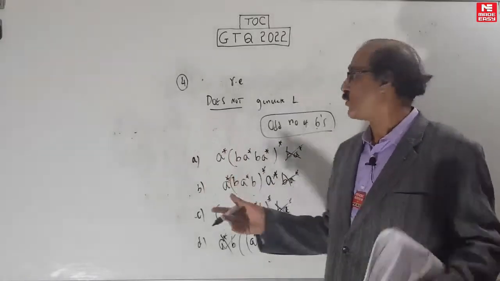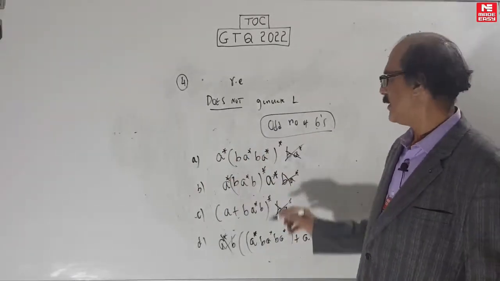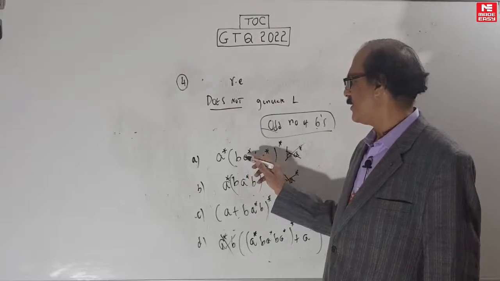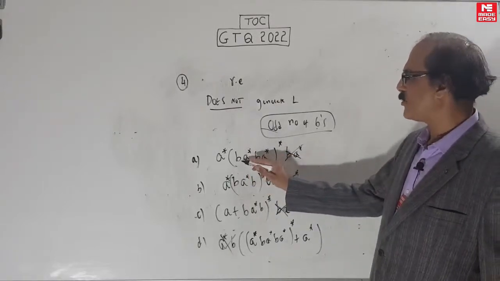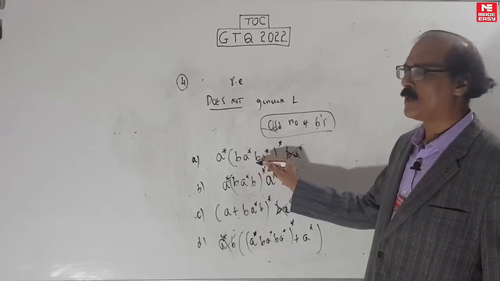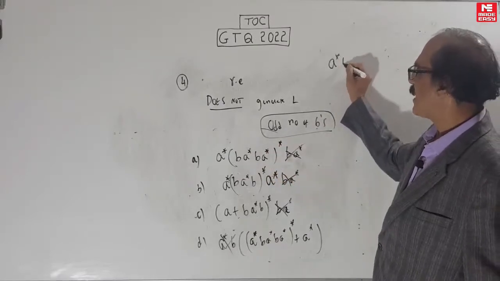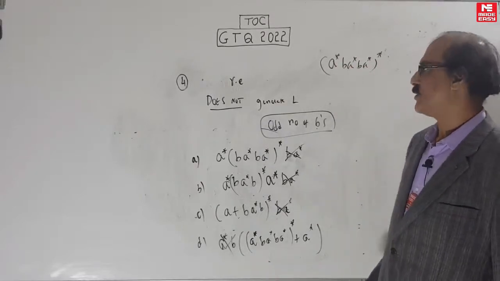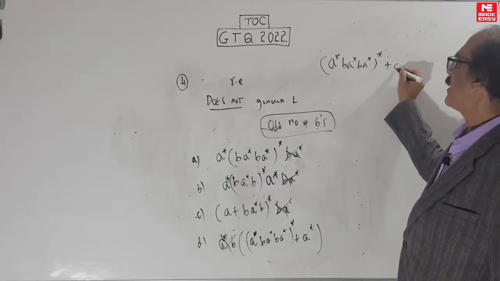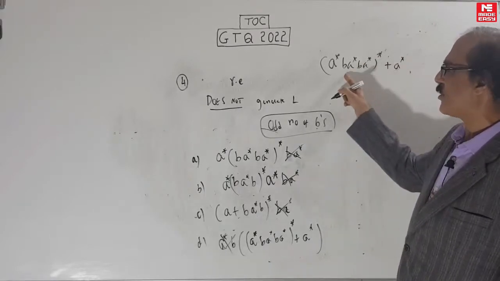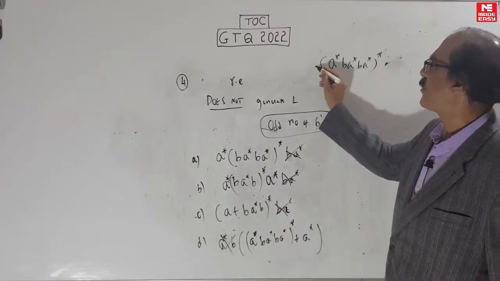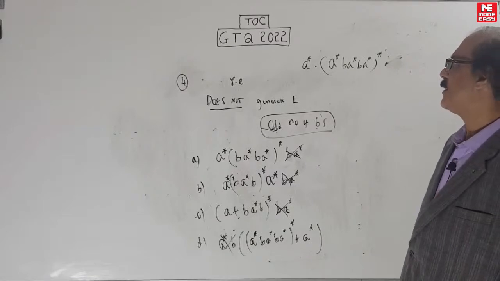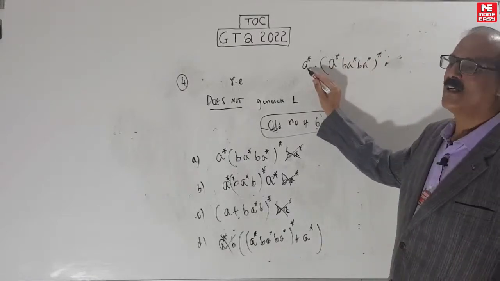Now your problem is reduced to which of the following gives an even number of B's. Let's see this one. Is it even number of B's? There are many ways to write it. Is this a correct way? Yes, because you can see two B's inside the star. Even means you break it down into two B's. Two B's we normally write as (A*B A*B A*)* + A*. Since this plus A* is not there, you have to create the A* here also. So what they have done is dot A*. You can do either plus or dot, both work. You know this method, right? Because by putting in null, you get only A*.